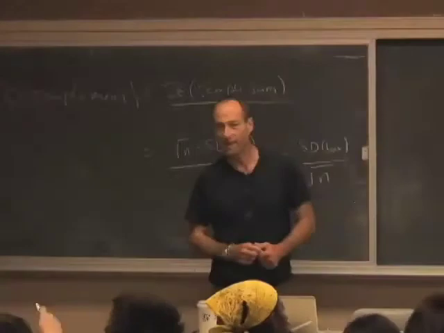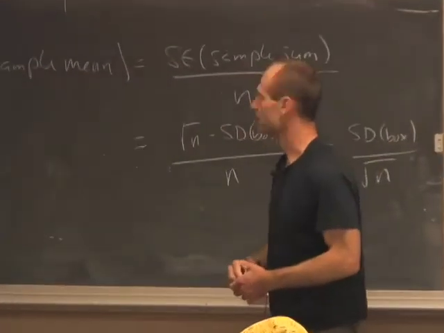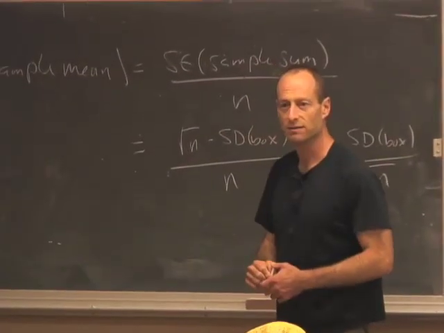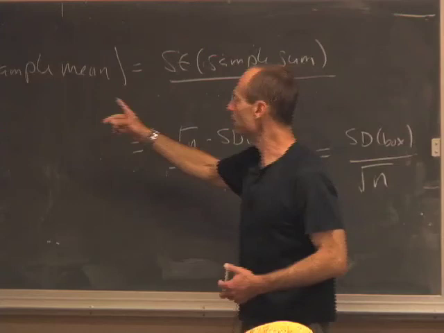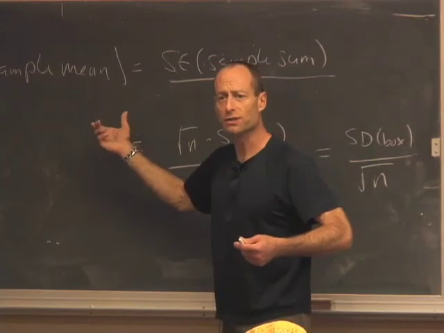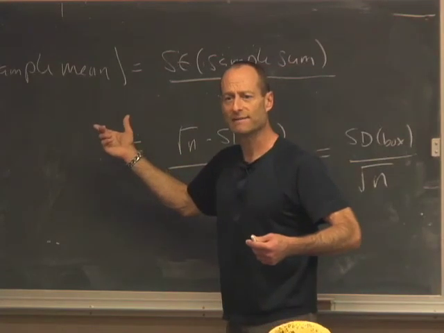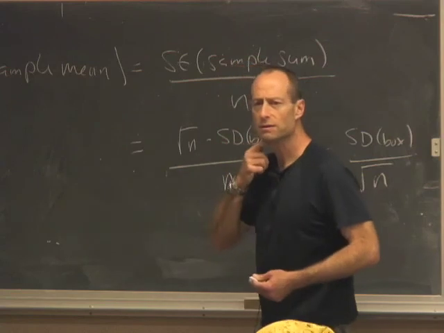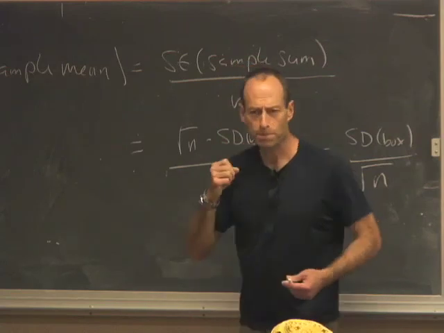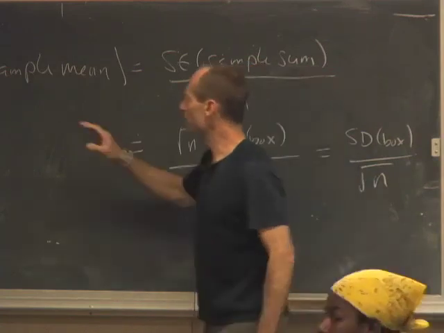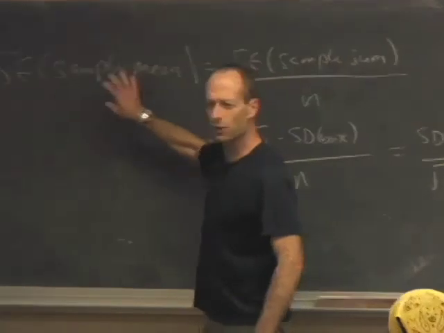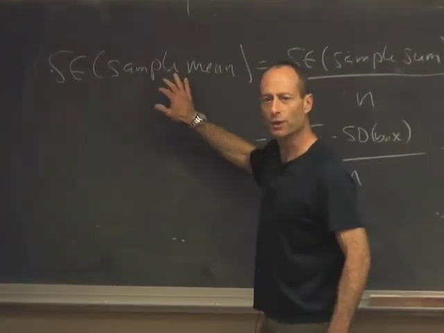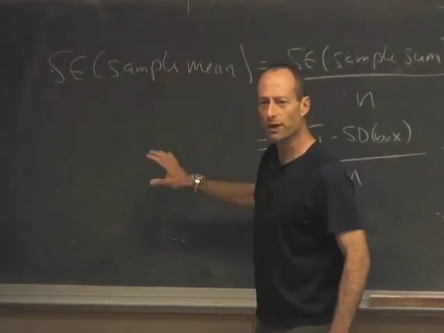Yes? Can you just look at the sample mean? It's just a constant, just a number, right? The sample mean depends on the sample. And then the sample mean is just a single number. So when you take the standard error of a single number, isn't it just always going to be the sample mean itself? The sample mean depends on what sample you get, right? So I could draw from the